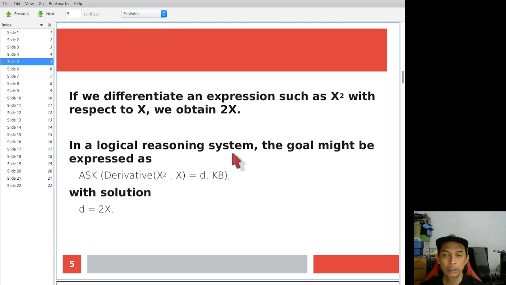You design a system capable of giving a solution for a simple differentiation. X square, the solution is 2x.